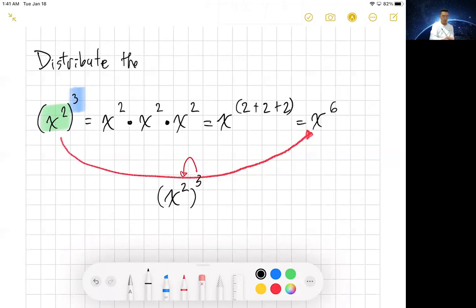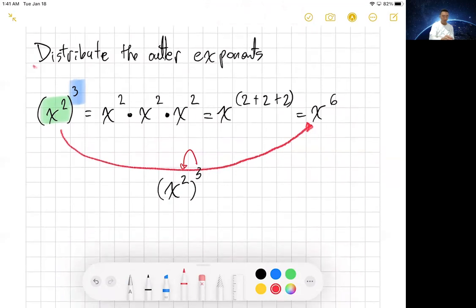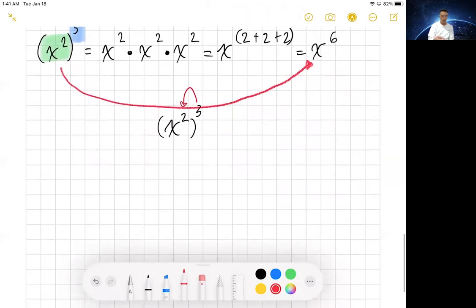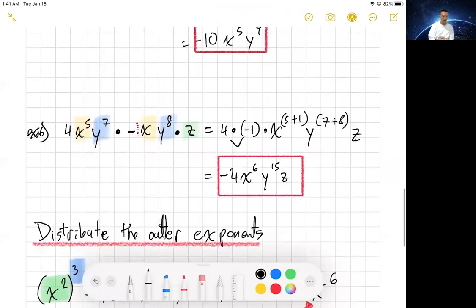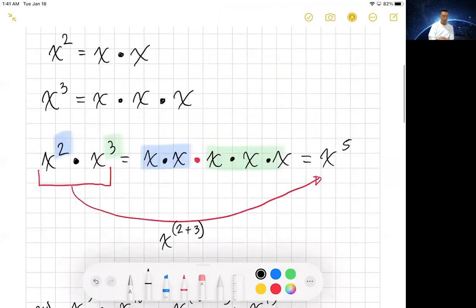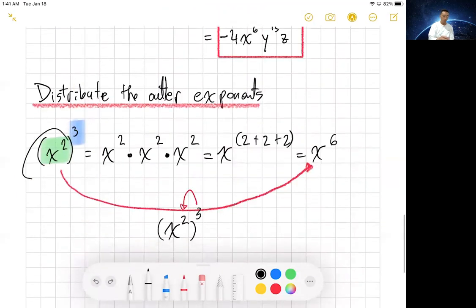Distribute the outer exponent. And again, this is different than this one, right? This is two bases with their own exponents, as opposed to this one. So one base with another exponent on the outside.